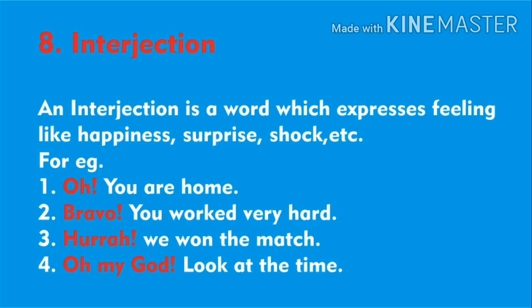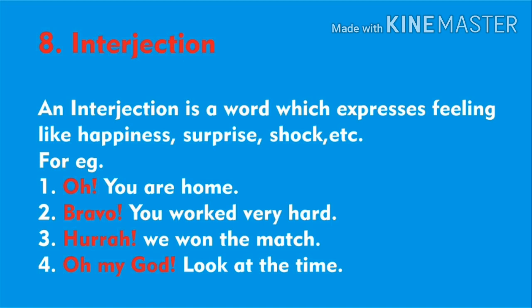So the eighth part of speech is interjection. An interjection is a word which expresses feelings like happiness, surprise, shock, etc. For example, first one, oh, you are at home.